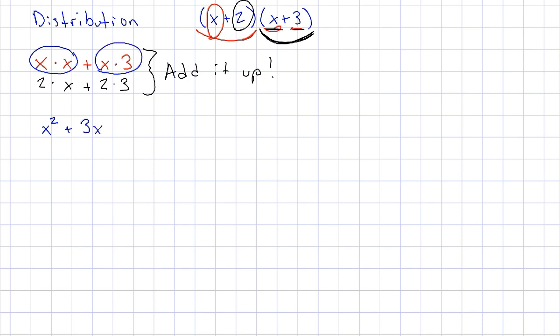It is standard to write the coefficient, the number, in front of the variable, the x. And we don't put the multiplication sign in. It's just so that it's faster to write. It's notation. It's basically the vocab of math, and I think that it comes from a time where paper was expensive and hard to produce. It had to be made by hand, right? Now we have a whole different society, but at the time, you don't want to waste a whole bunch of symbols and paper by adding all these dots and other things. And then we have here the next component. So we have 2 times x, so I'll write that as 2x, and then 2 times 3, which is 6.